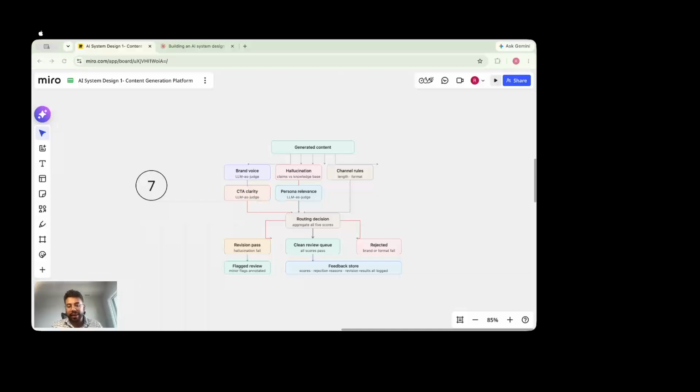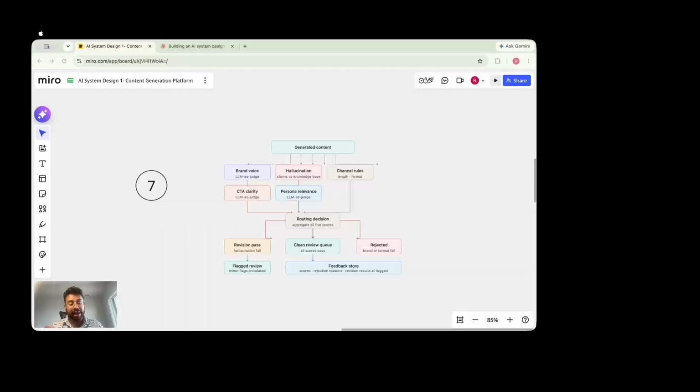Then there is CTA clarity. If you remember in the brief, the user also passes a CTA, and as per the rule of copywriting, every clear message should have a clear CTA, otherwise we're not doing it justice. So again, the second LLM model also does the self critique, and the important thing is that the same factors, like persona relevance or anything like that,